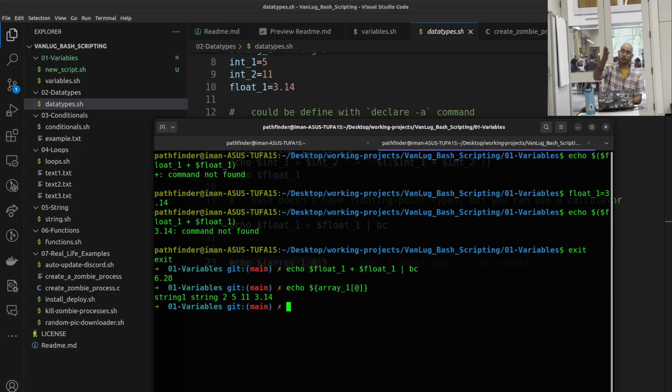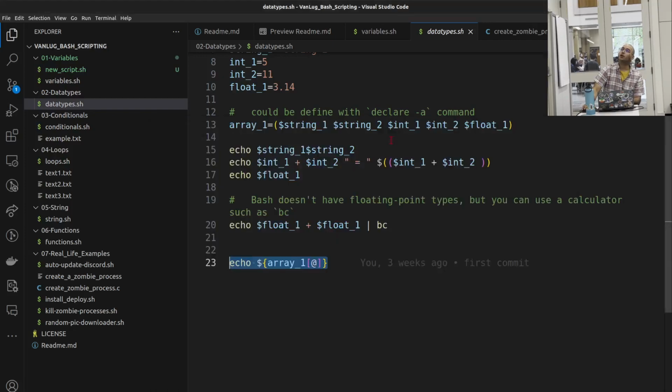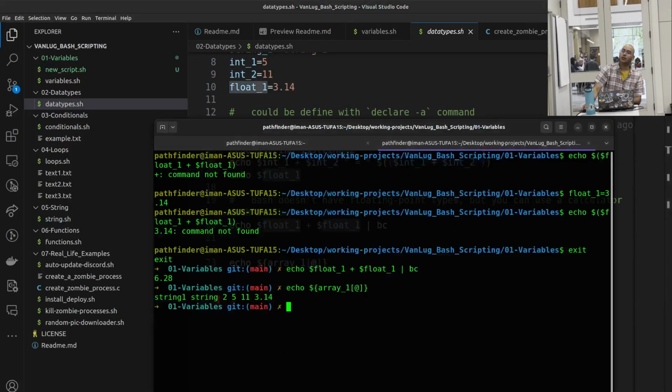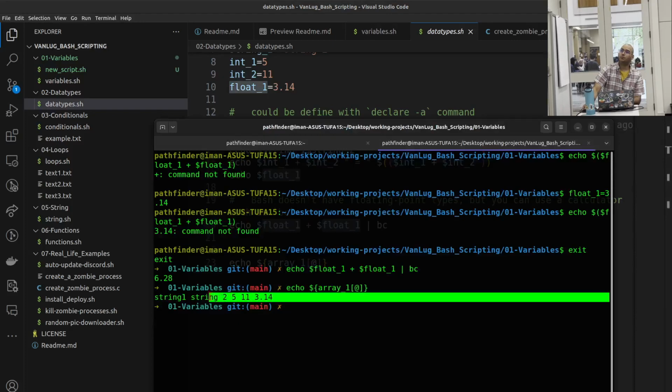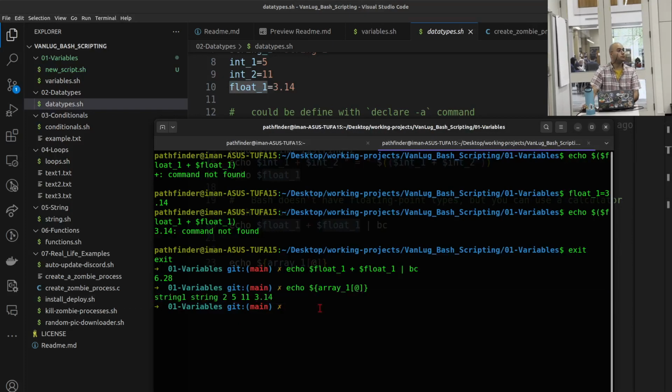And then we get all the values we put in earlier: string 1, string 2, integer 1, integer 2, and float. And here it is, all of them. Is that listing the elements of an array, is what you're saying?